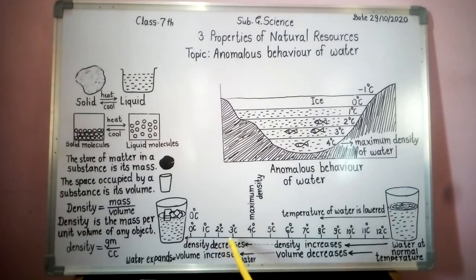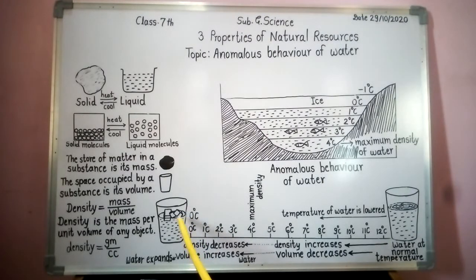So from 4 degrees Celsius to 0 degrees Celsius, the temperature is lowered, and at 0 degrees Celsius water changes into ice.